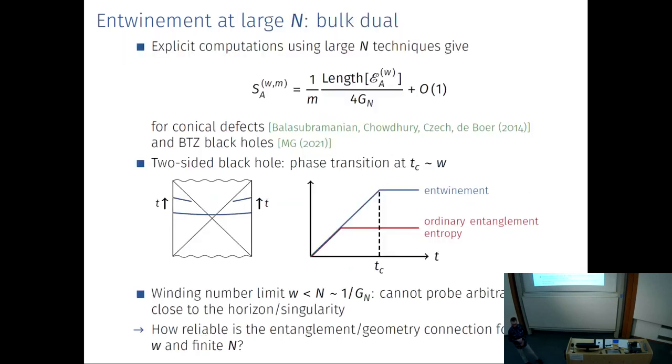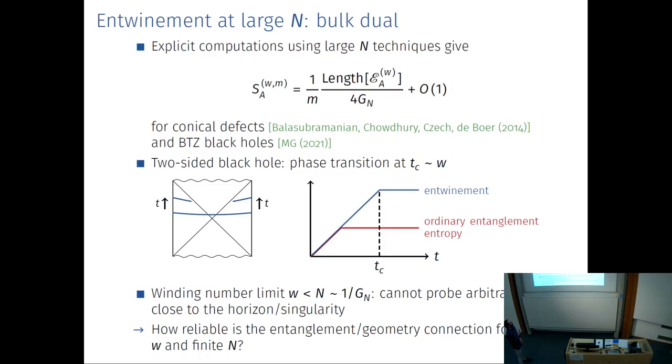And now if you compute the entanglement entropy for this kind of setup explicitly, then you find, using large N techniques, which are relatively standard in 2D CFTs, that this kind of non-spatial entanglement entropy is indeed dual to the length of an extremal surface with non-zero winding number. So as for the ordinary entanglement entropy, the duality relates the entanglement entropy to the length of this extremal but non-minimal surface divided by 4G_N, and in that particular case, you also divide by m, simply because you consider a smaller subset of degrees of freedom, so also your entanglement entropy is smaller.